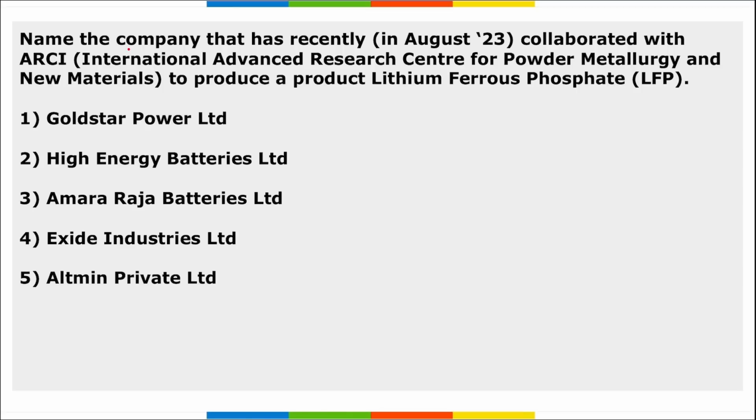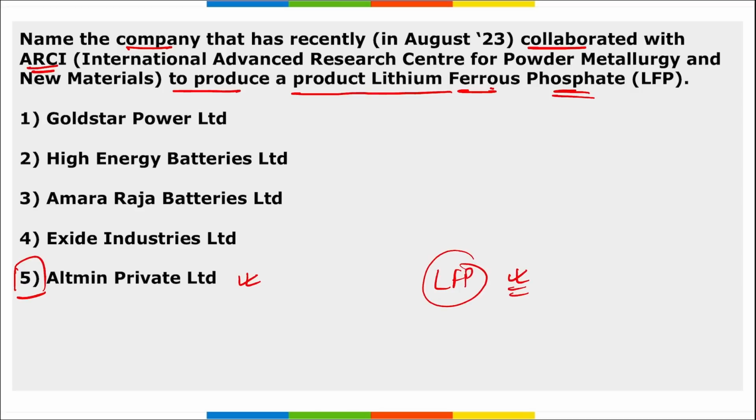Next, name the company that recently collaborated with ARCI to produce the product lithium ferrous phosphate. I repeat, the company that tied up with ARCI here is Altman Private Limited, right? So remember, ARCI is the International Advanced Research Centre for Powder Metallurgy and New Materials, correct, which works under the Union Ministry of Science and Technology. They have collaborated with Altman Private Limited and have come out with the maiden product lithium ferrous phosphate, that is LFP. What is this? Lithium ferrous phosphate, correct?